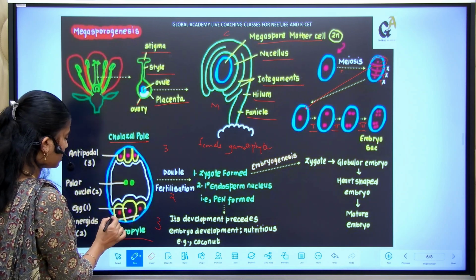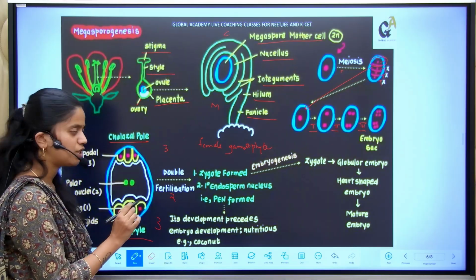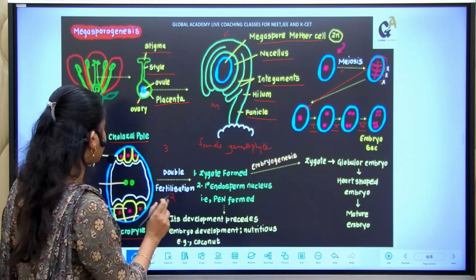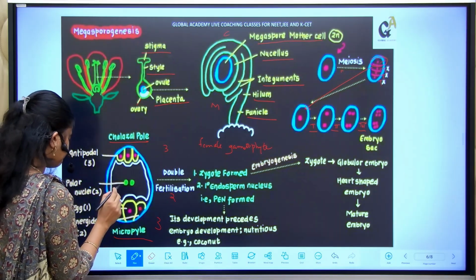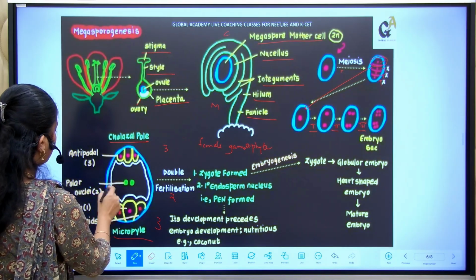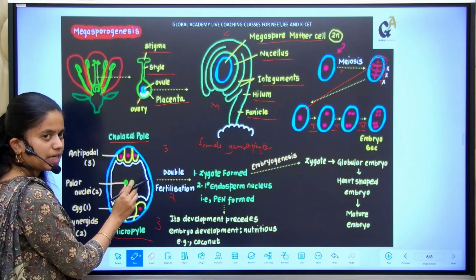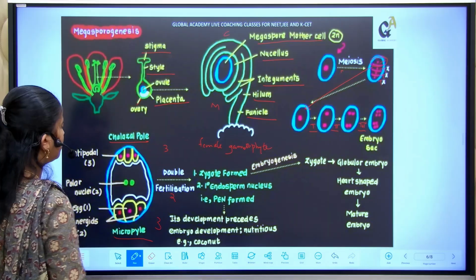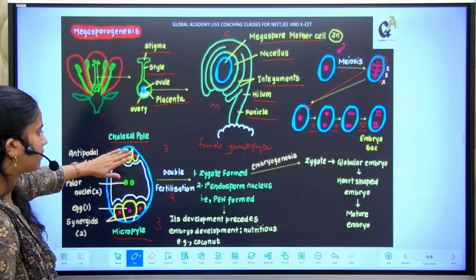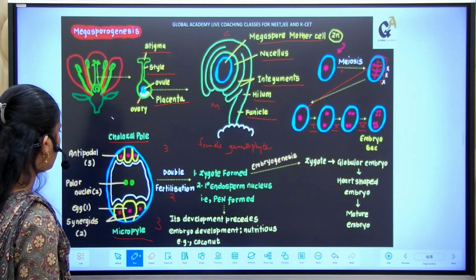Among these synergids, 2 synergids are going to degenerate, whereas only one will persist. Later on, there is a set of polar nuclei, and the 3 cells facing towards the chalazal pole are the antipodals.